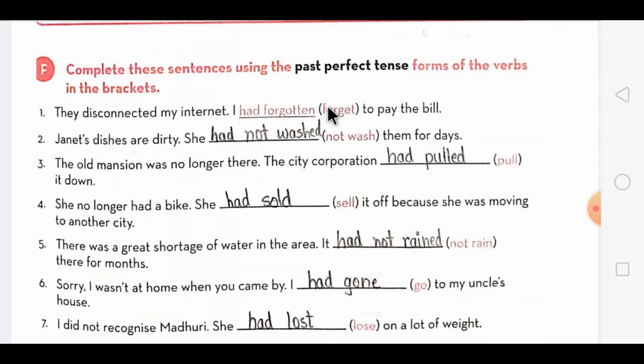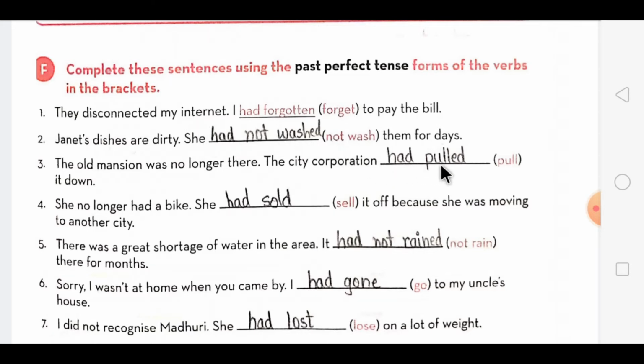In this, first it is given forget. So what will be the V3 form of forget? It will be forgotten. So the answer will be had forgotten. Then the second one, Janet's dishes are dirty. She had not washed them for days. Now in that, not wash is given. So with that we have to use had and the V3 form of the word wash. That is had not washed.